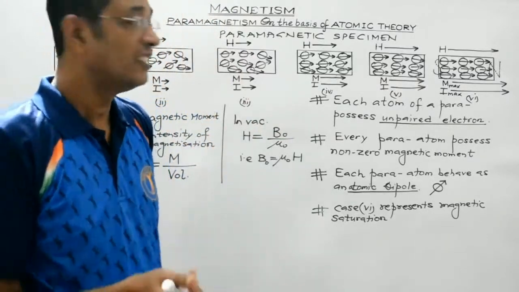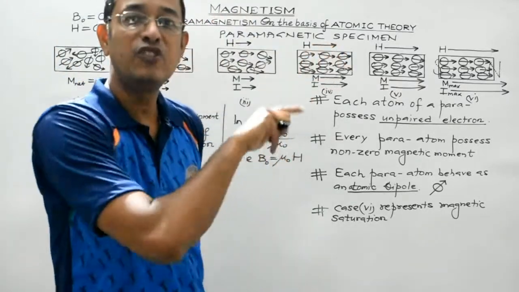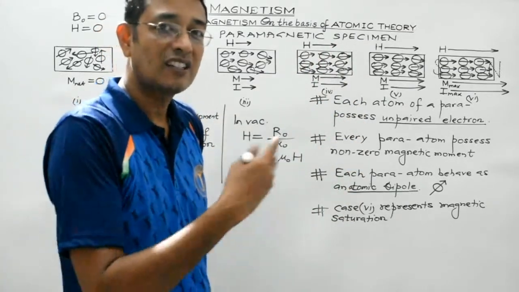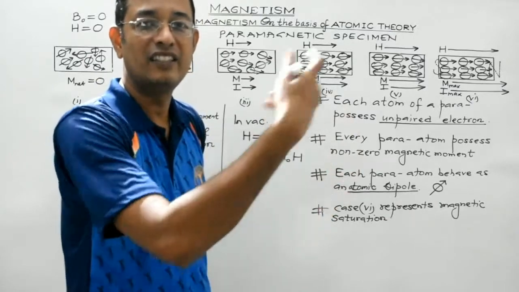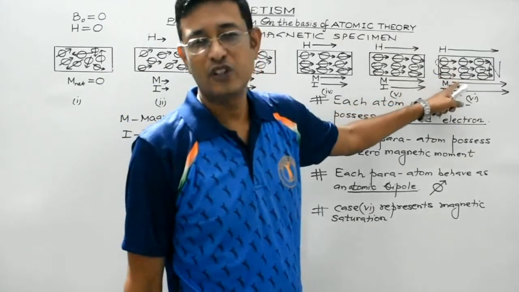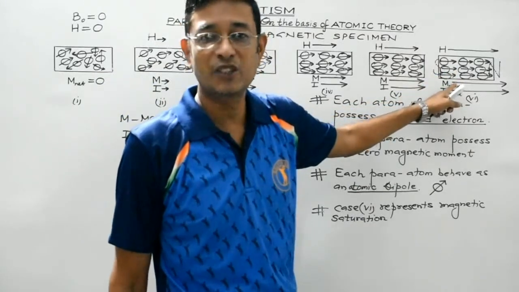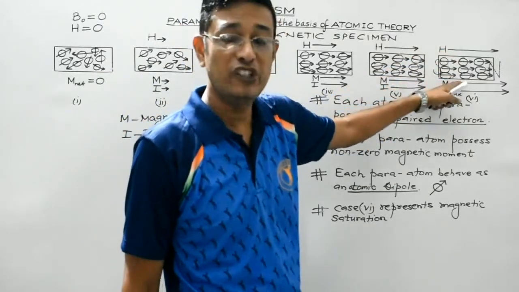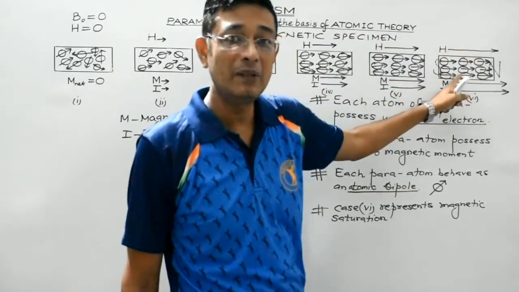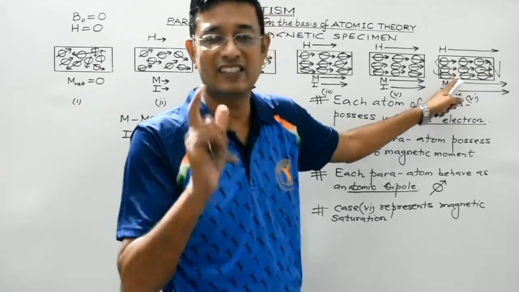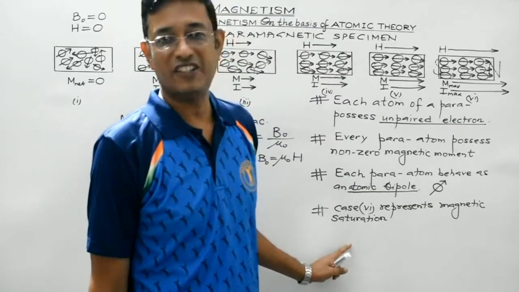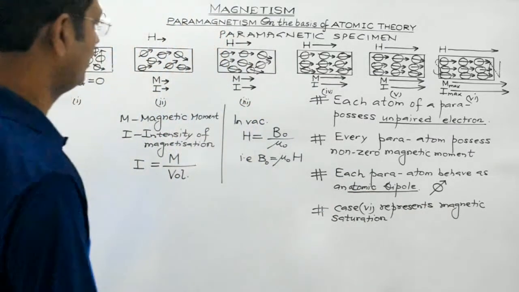But as it is kept under the influence of gradually increasing magnetic field, then what happens? It will start getting magnetized slowly and steadily and gradually. And at a particular stage, when all the atomic dipoles of the paramagnetic specimen become perfectly aligned parallel to each other and parallel to the external field, then it is said to have been magnetized to the maximum possible extent. And that is when the stage corresponds to magnetic saturation. Clear?